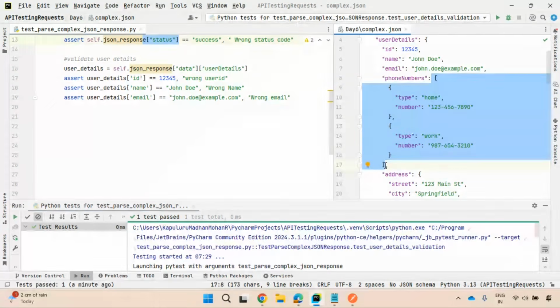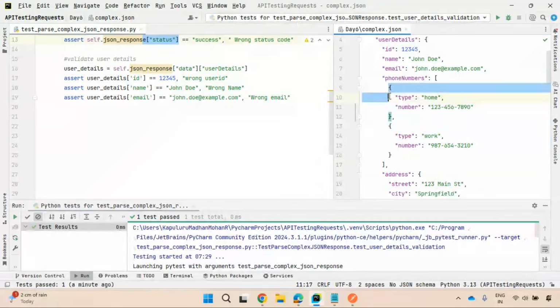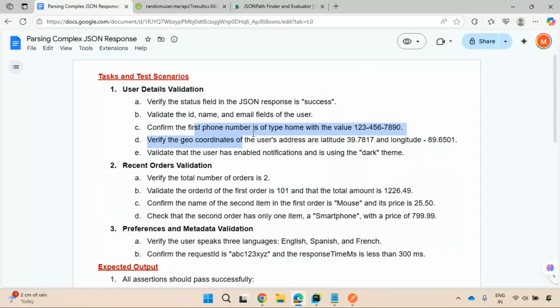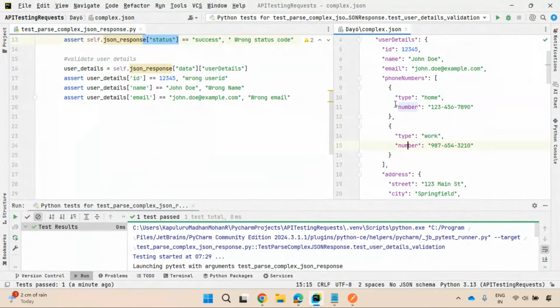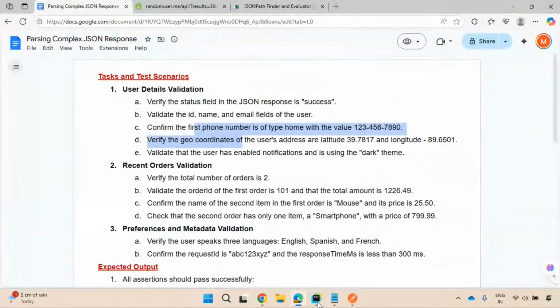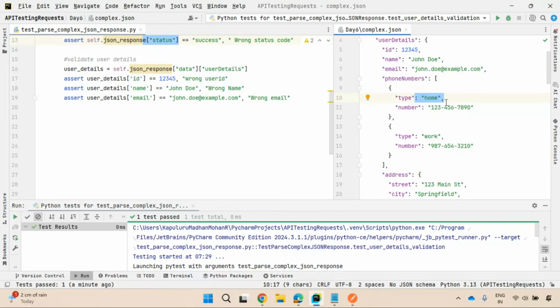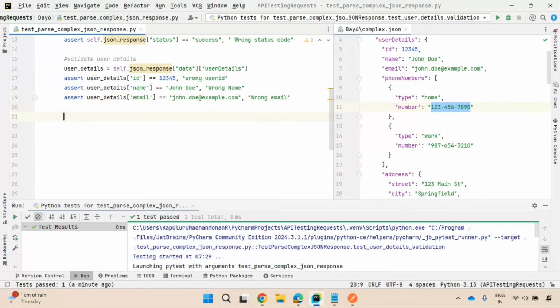Phone numbers is an array or list, array of objects or list of objects. So two objects you have. My requirement is I want to validate first phone number is of type home. First object is first phone number is of type home. And the value is this value. This is your expectation. So you need to extract that. So validate home phone number.